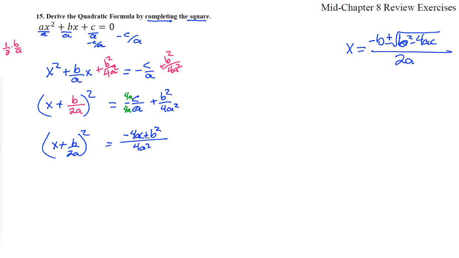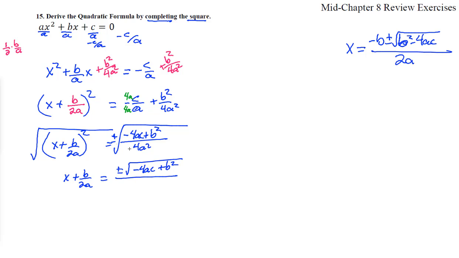All right, so now this is all together. This is a squared. We can square root this side and square root that side with a plus and a minus. Don't forget that guy. So we have x plus b over 2a equals plus or minus the square root of minus 4ac plus b squared over the square root of 4 is 2. The square root of a squared is a. And good. The plus and minus stays with the square root on the top.